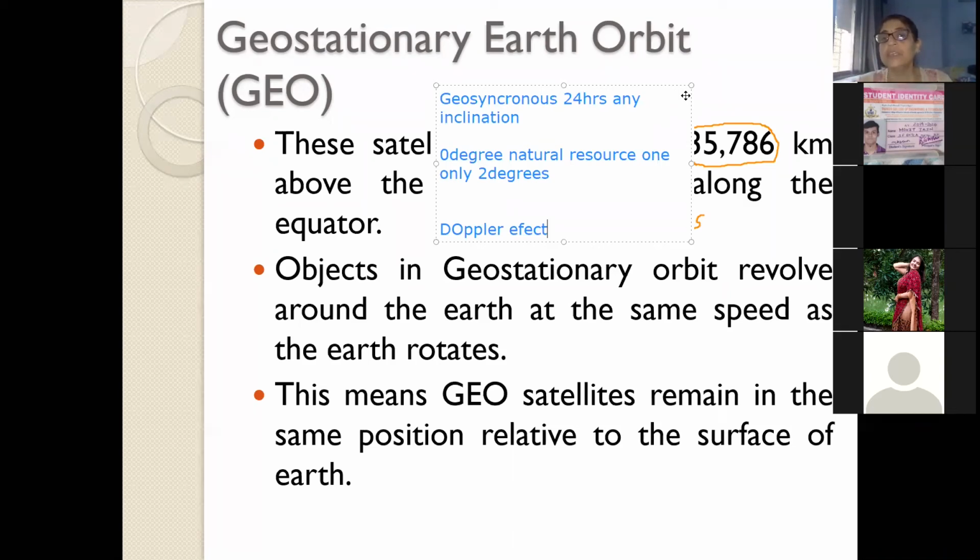In the geostationary orbit, the satellite revolves at the same angular velocity as the Earth, because of which there is no relative motion between the Earth and the satellite. The impact is that you experience no Doppler effect when communicating with a geostationary satellite.